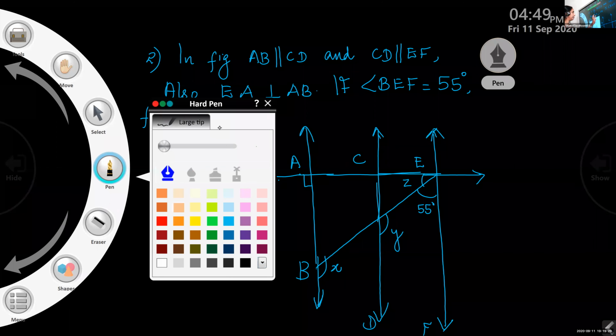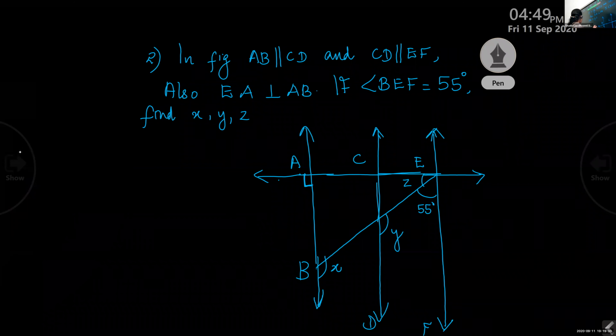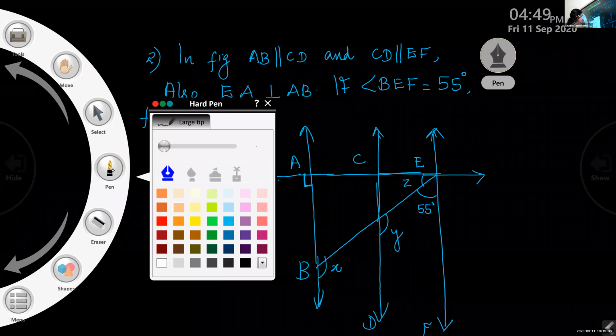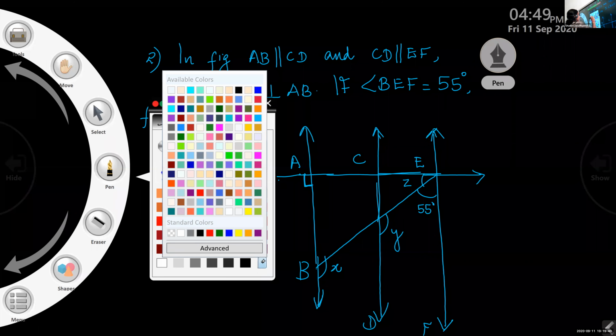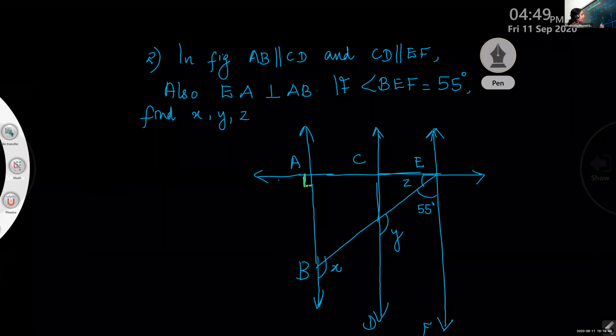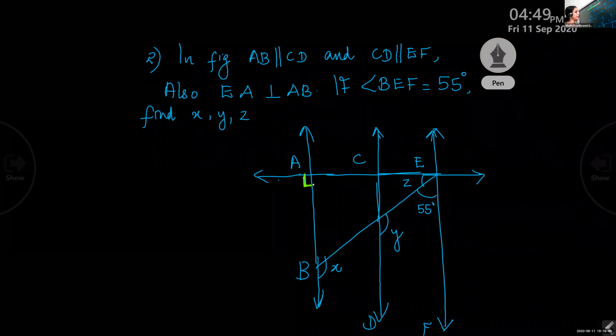It is given that, another color I will use, this angle is 90 degree. Okay, because it is perpendicular.